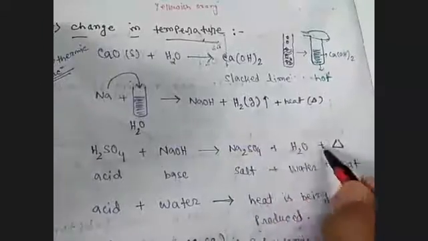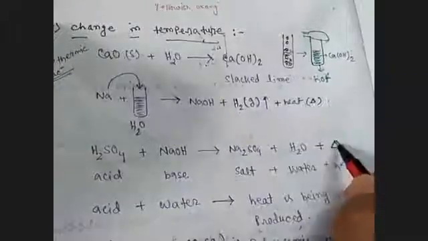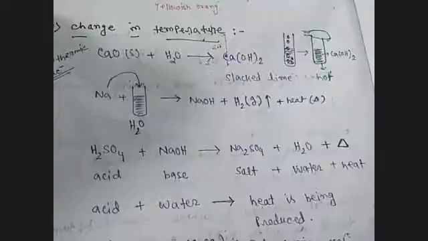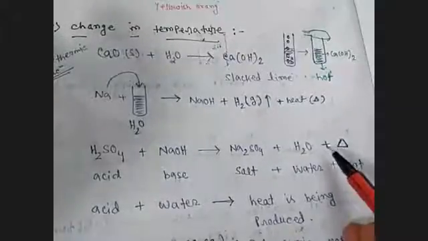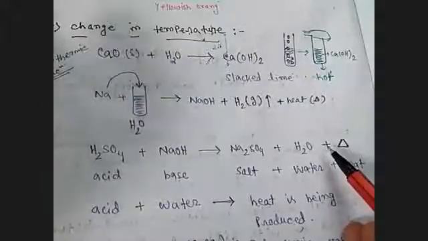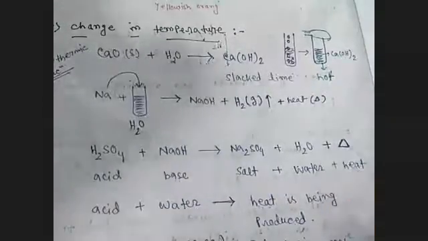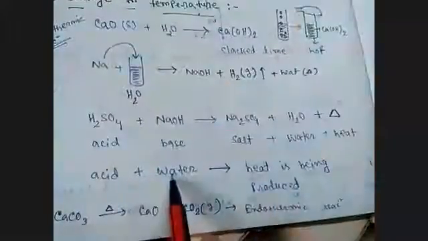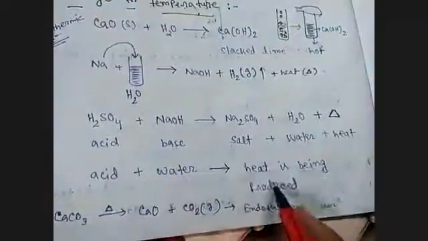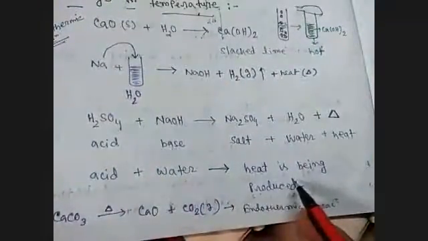So tell me, this heat is being released or this heat is being absorbed? Sir, released. So heat energy is released means exothermic or endothermic? Exothermic. Very good. Similarly, look at here. Acid plus water. Heat is being produced. That means it is also exothermic.